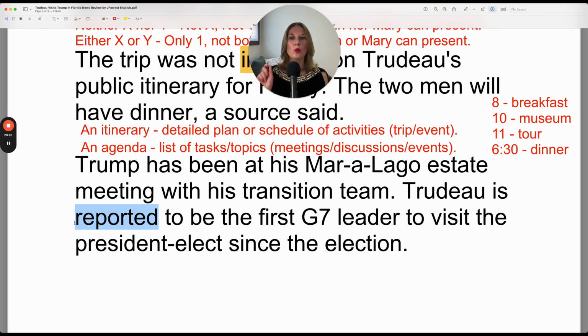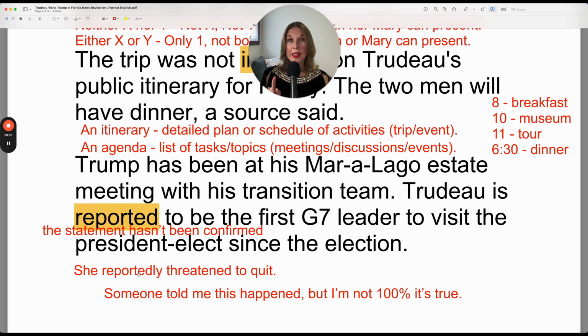Notice here how they use reported to be. The use of this word is important because it suggests that this may not be true. So he is reported to be, people think he is, but remember, meetings take place in private and the public may not know of other meetings that have taken place. So that's why they use reported, because it cannot be 100% confirmed. This is commonly used as an adverb. And again, it is important because it changes the meaning.